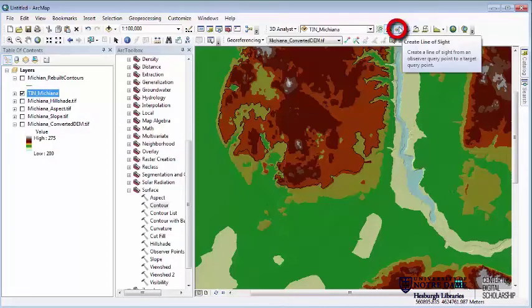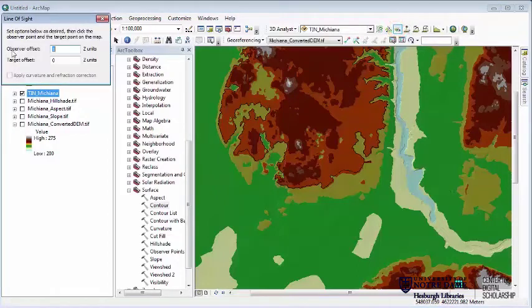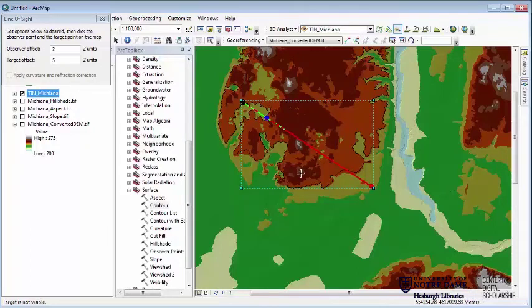The next one here will show you what's called a line of sight. This is a type of viewshed analysis where I can now set my observer. So say, in this case, these are meters, so we'll say 2 meters. It's a very tall person looking at something that's, say, 5 meters tall, looking at a building. So now if I click my observer and then my target, I can see whether or not they can see that thing, what's blocking it, and anything that's visible in between the observer and the target.